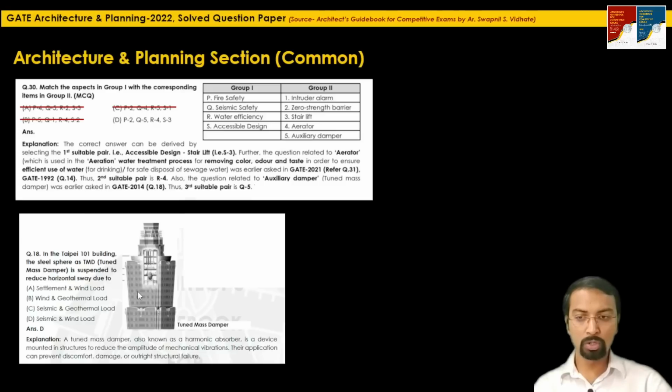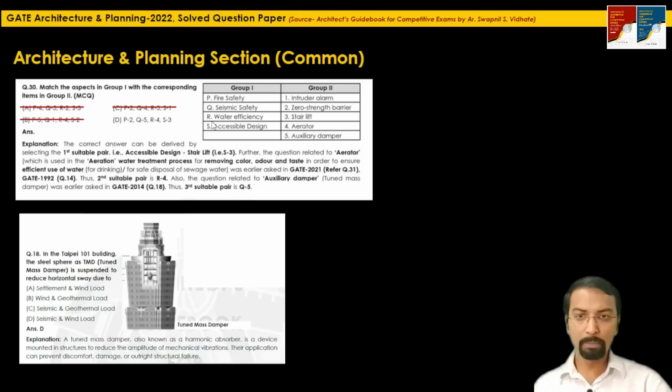It is used to counteract the seismic as well as the wind load. So here this auxiliary damper is used for the aspect of seismic safety.